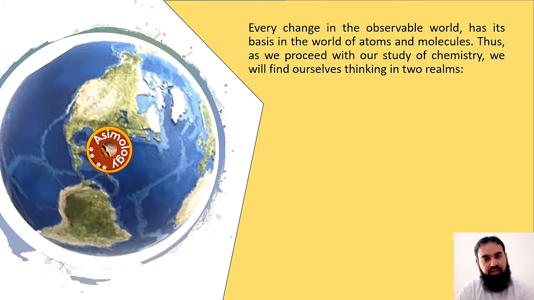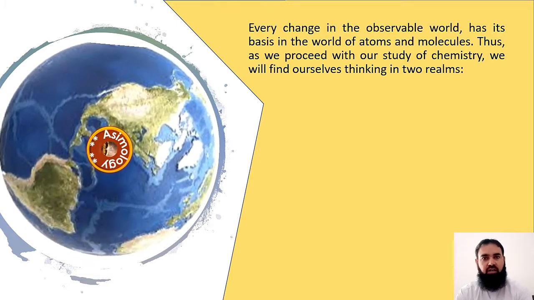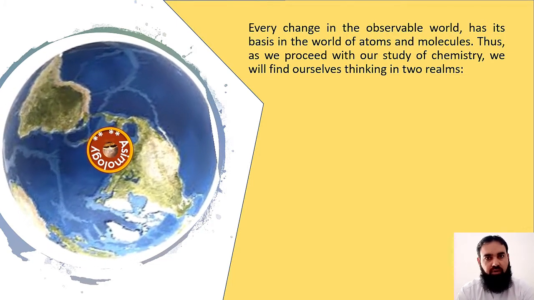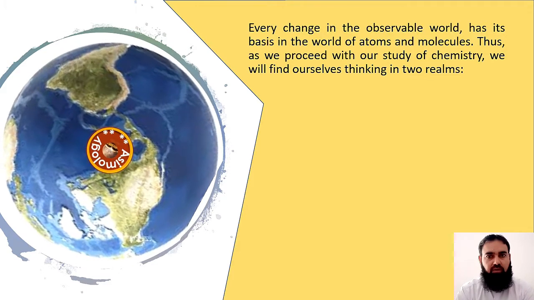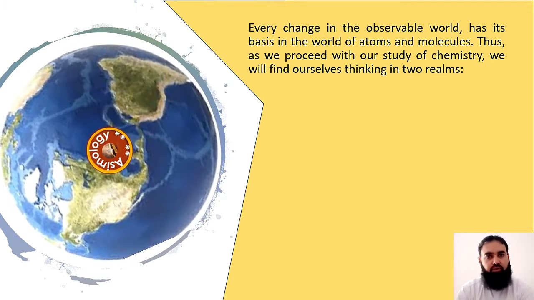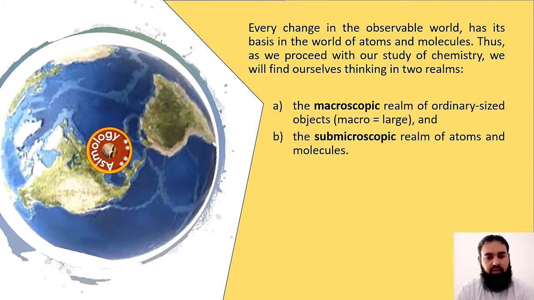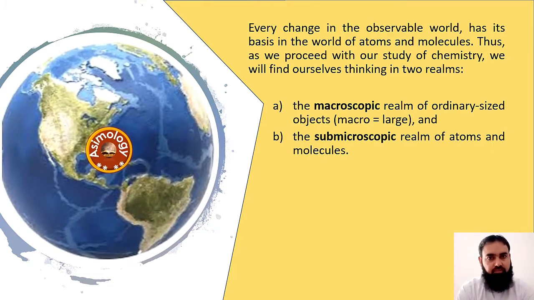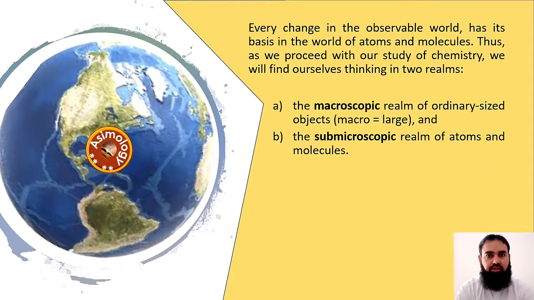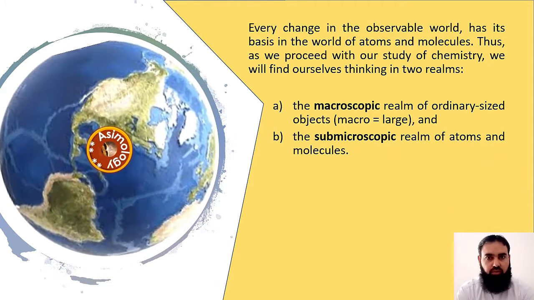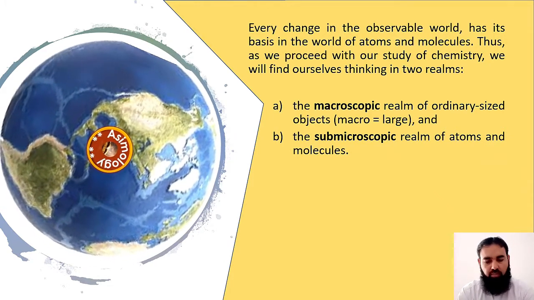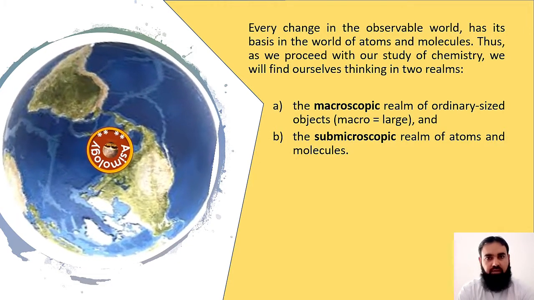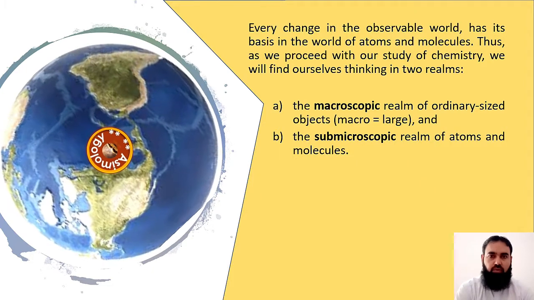So the properties or observations are the changes we observe at the macroscopic level. So observation is based on the macroscopic level, that is the macroscopic realm. Macro means large. We make observations in the real world at the macroscopic level, but chemists think at the submicroscopic level.